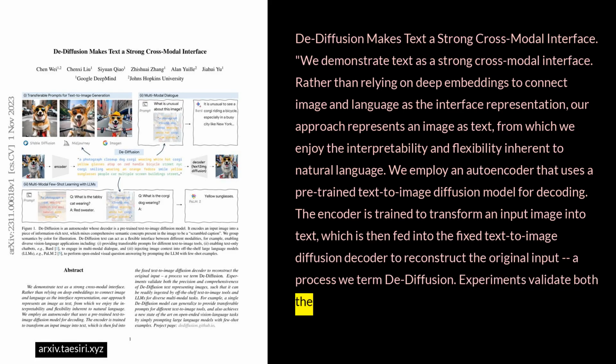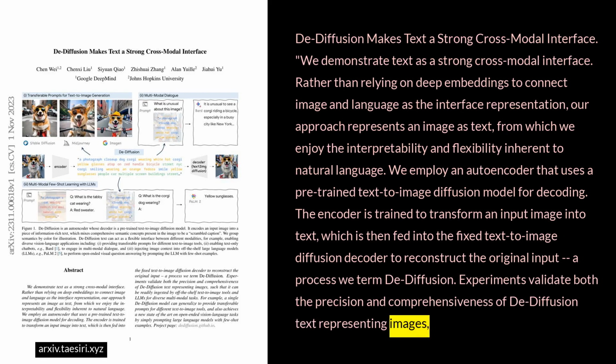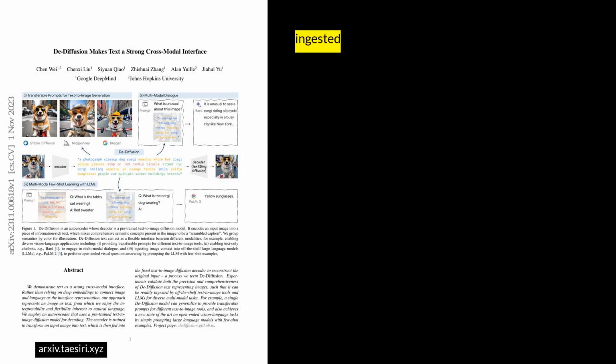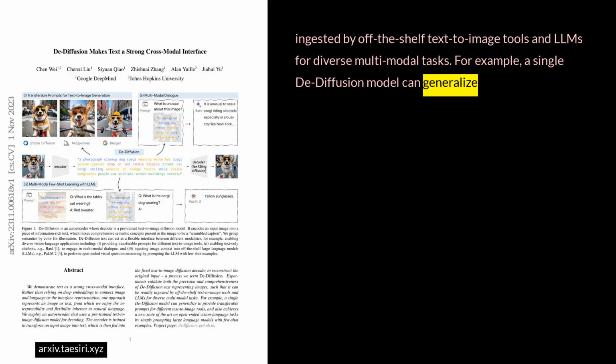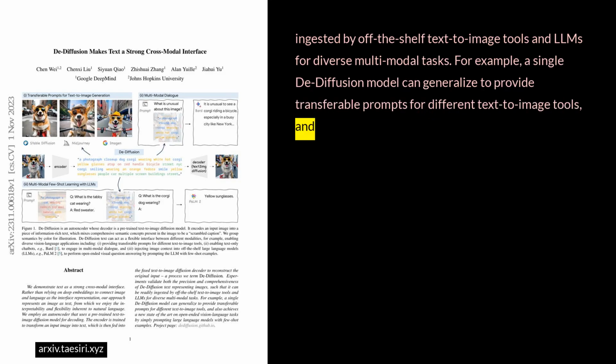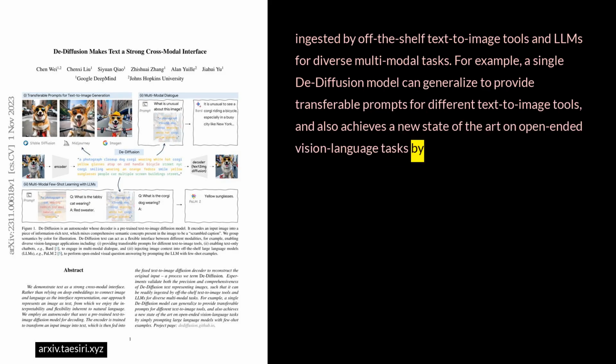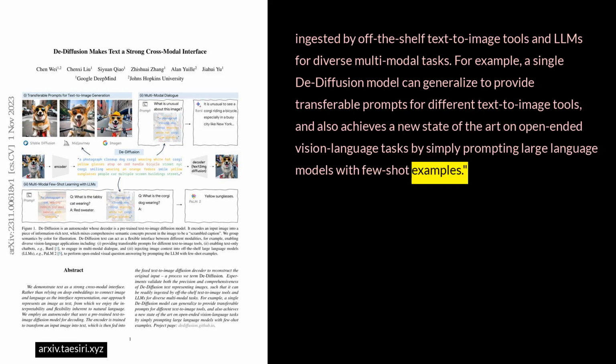Experiments validate both the precision and comprehensiveness of De-Diffusion text, representing images, such that it can be readily ingested by off-the-shelf text-to-image tools and LLMs for diverse multimodal tasks. For example, a single De-Diffusion model can generalize to provide transferable prompts for different text-to-image tools, and also achieves a new state-of-the-art on open-ended vision language tasks by simply prompting large language models with few-shot examples.